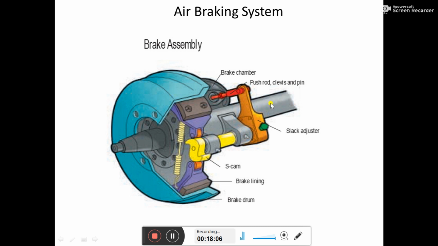When there is angular movement in the forward direction, the yellow rod also has the same angular movement in that direction only. So whenever the push rod comes out, this moves in an angular way about this axis, and the yellow color shaft also makes a movement. Because of that, the roller of the liner will ride on the S-shape cam, and the liner expands towards the drum and the brake gets applied. So this is a very simple mechanism.